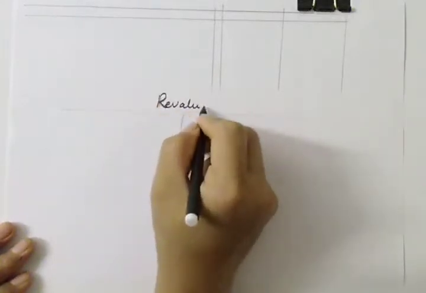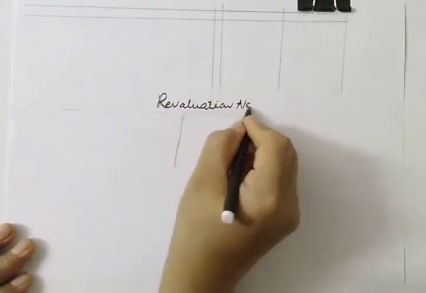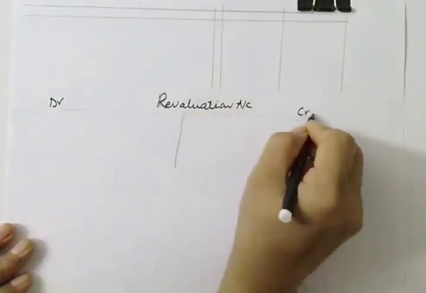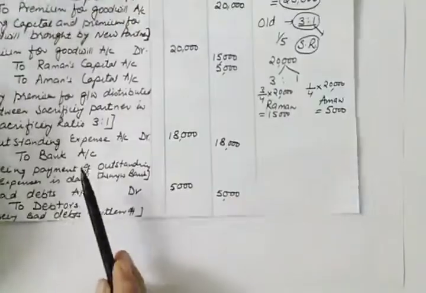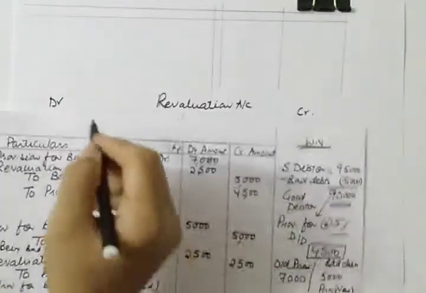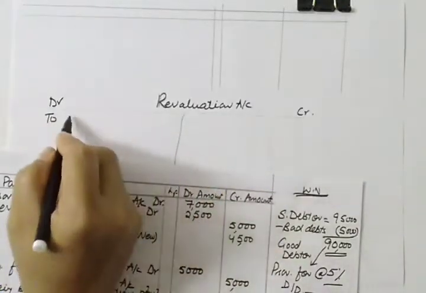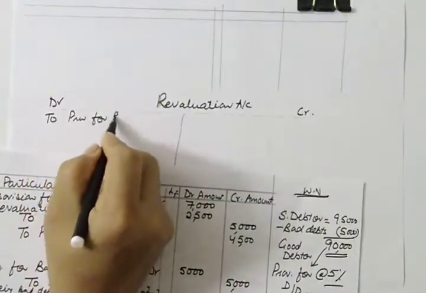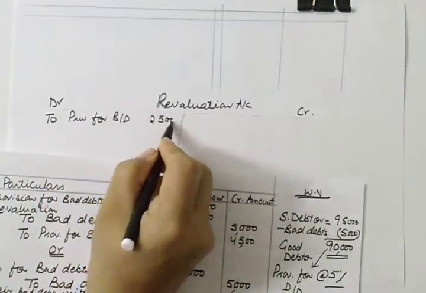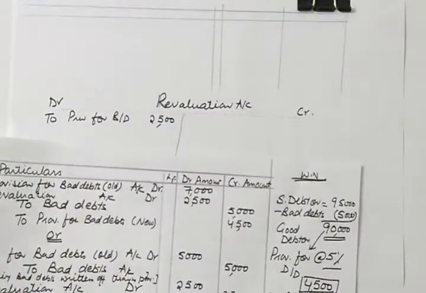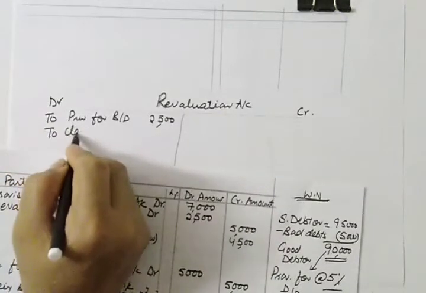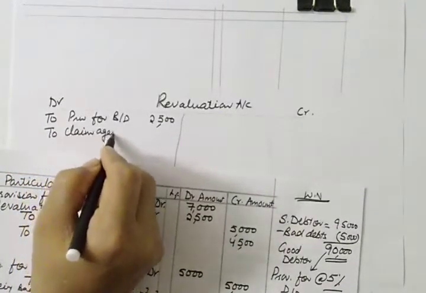This is my revaluation account. In the working notes I am making it, though you are not required to make it, but I have to make it, then only I'll be able to calculate the net result. So it is not there in the first, second, third entry, it is not there in the fourth entry. Yes, it is there here. So you are giving debit to provision for doubtful debts, it is 2,500, and here also you are giving debit to claim against workman compensation.